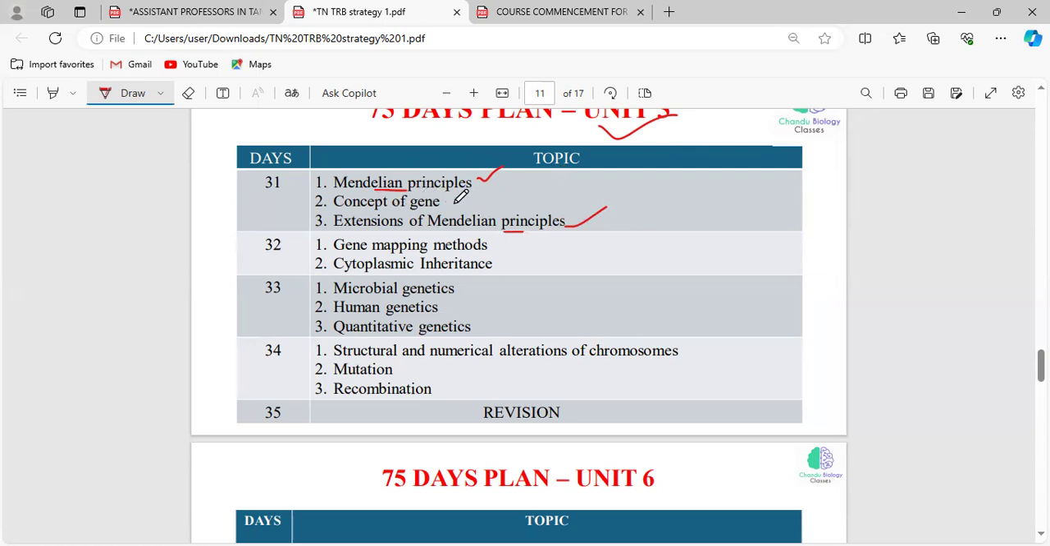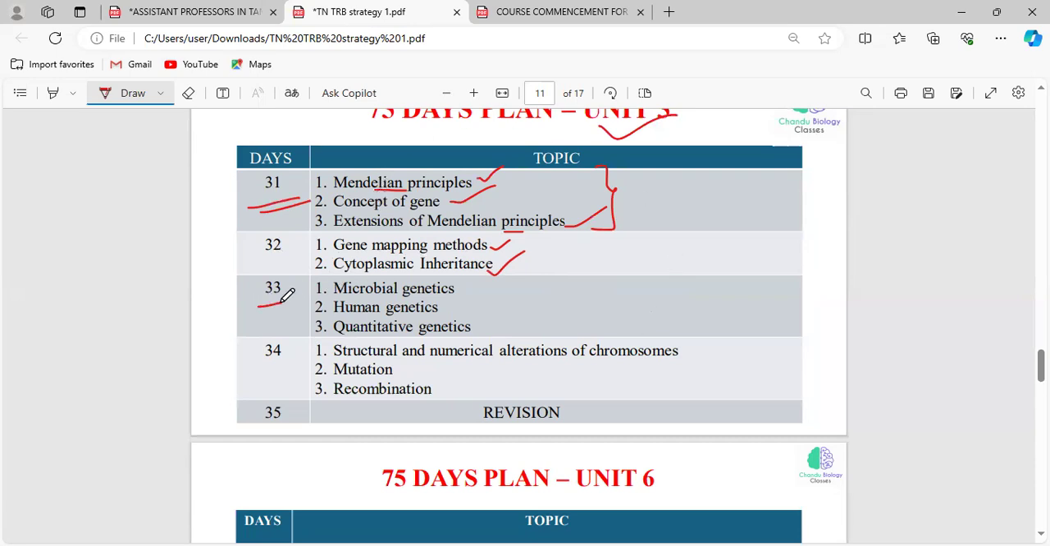You can finish that. So when you read about the Mendelian principles, you can easily finish the concept of gene. All these are interlinked to each other, so you can finish it in day 31. And in day 32, you can finish the gene mapping methods. What are all the methods used in gene mapping? And you can finish cytoplasmic inheritance.